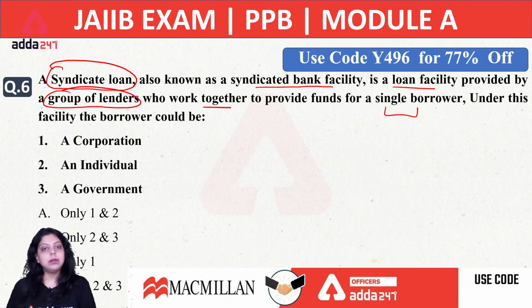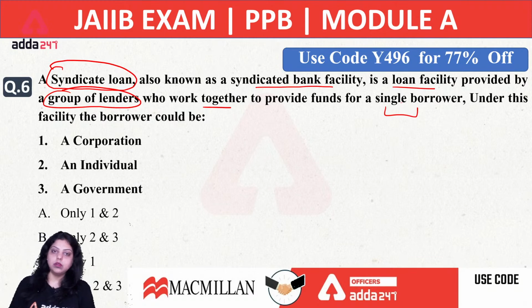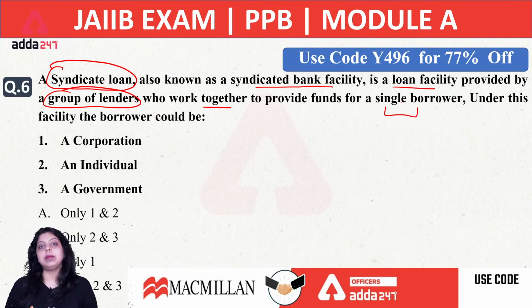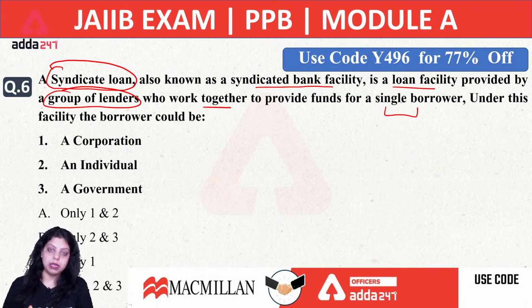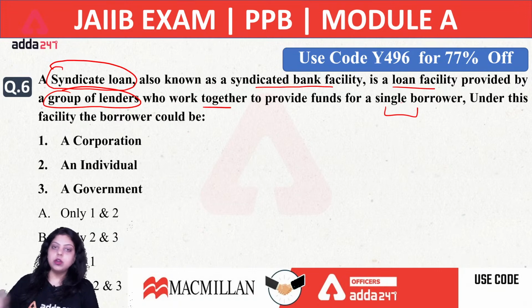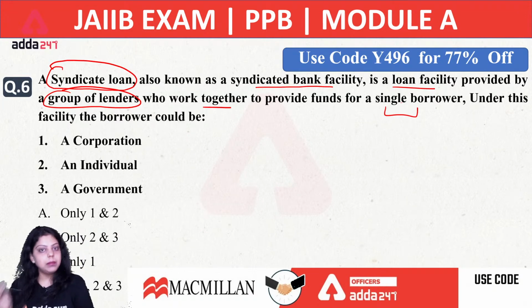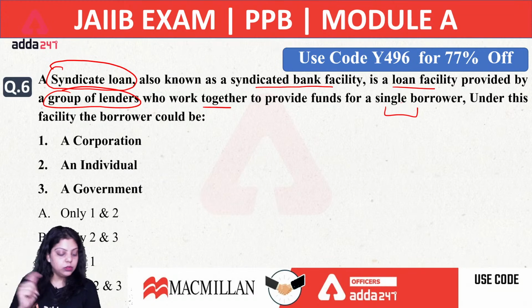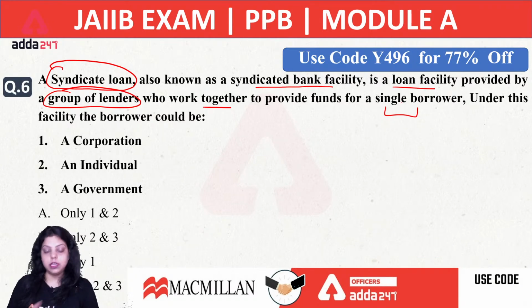Let's say, for example, Mr. Ambani wants a certain amount of loan from the bank, and there are certain banks who have formed a group of lenders, and they are providing loan to Mr. Ambani. So let's say State Bank of India, Axis Bank and ICICI Bank, these three banks have formed a group and they are providing loan to Mr. Ambani only, the single borrower. That loan will be known as a syndicate loan.